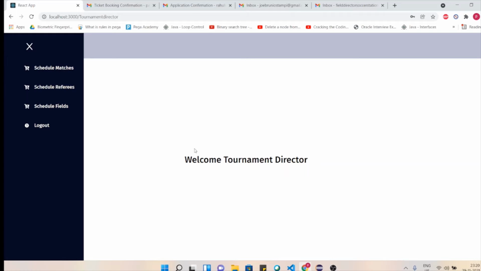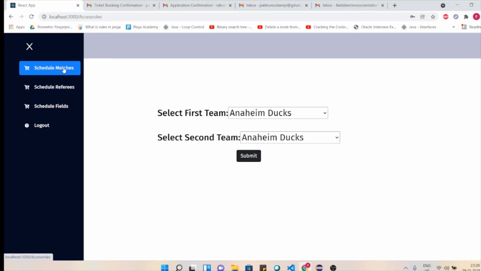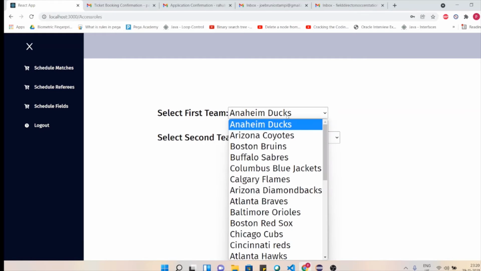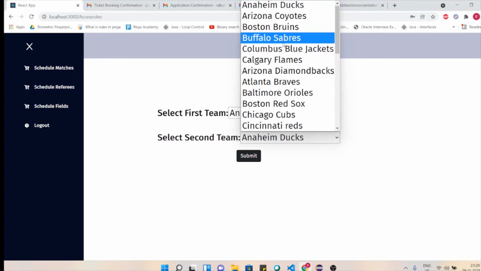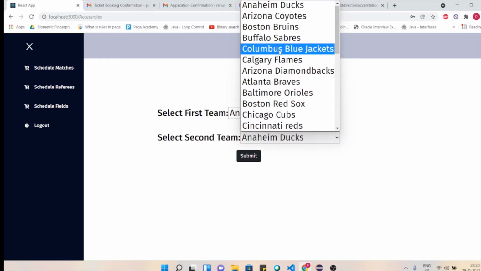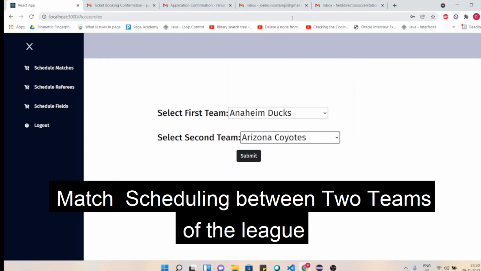We will be scheduling a match between NIM Ducks, let me say NIM Ducks. So initially the tournament director can schedule matches, he can schedule referees, and he can schedule fields. So let me just schedule a match between NIM Ducks and let's say Boston Bruins, Buffalo Sabres, let me say Arizona Coyotes.